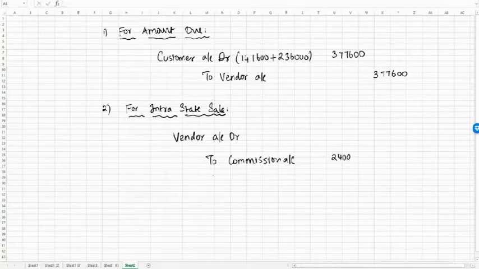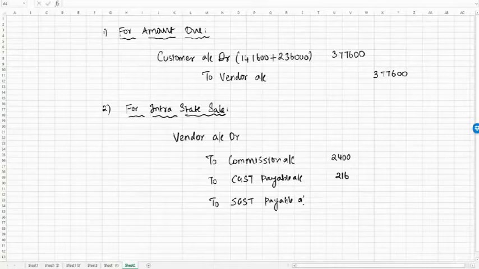Since it's an intrastate, we will have CGST payable to CGST payable account. It's going to be 9% of this 2,400. We'll get 216. To SGST payable account, that is also 9% of 2,400, 216. So all three put together works out to 2,832. This is what the amount recoverable from vendor for intrastate sale.